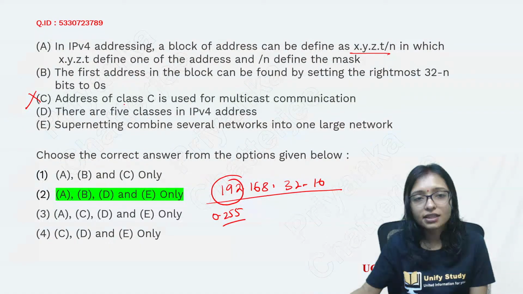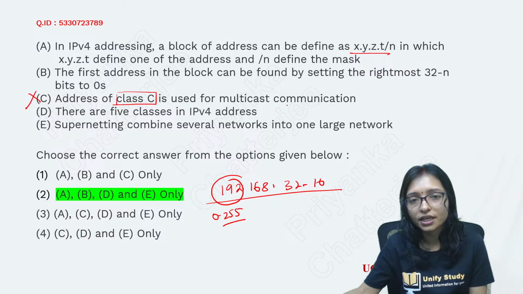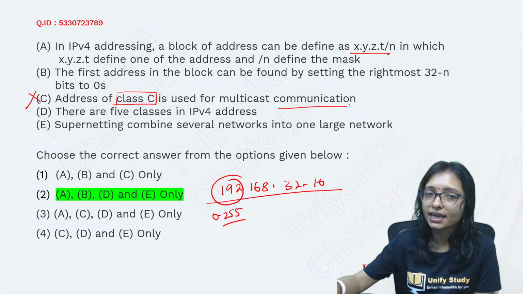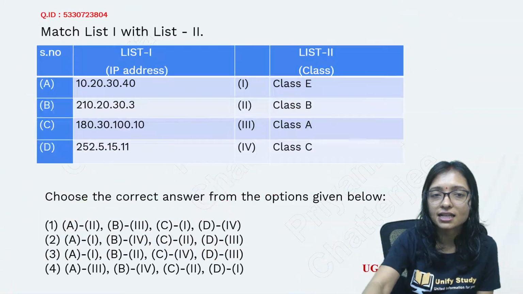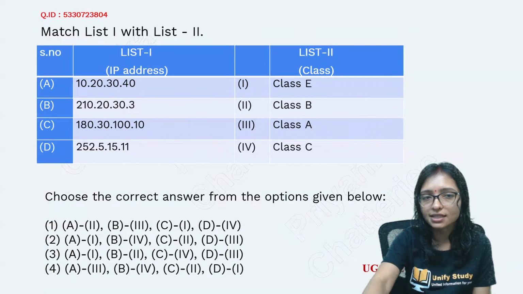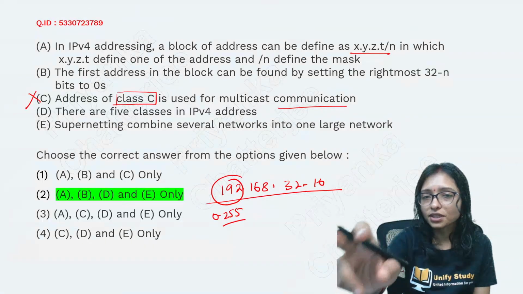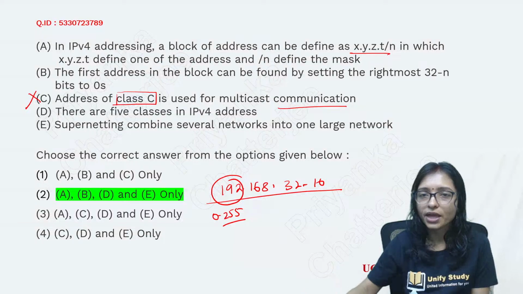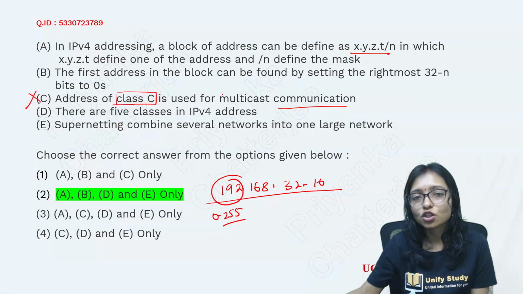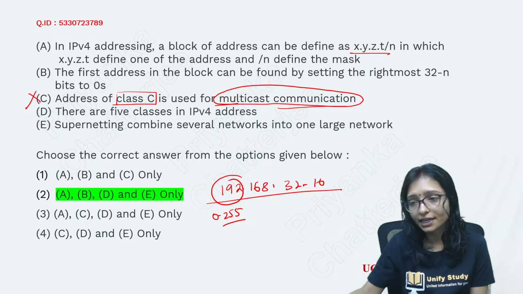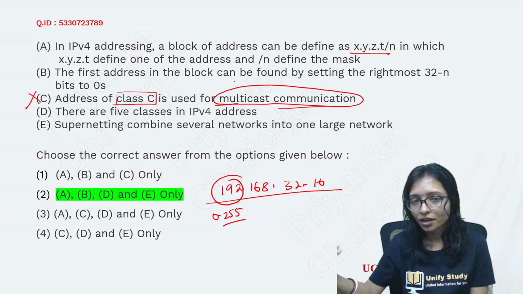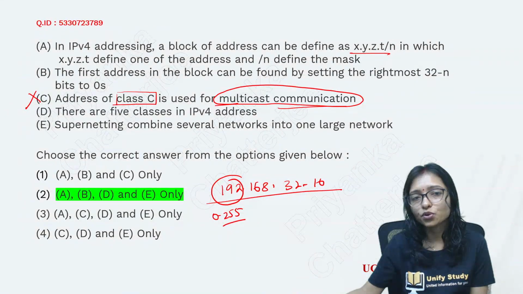Here it is given that class C is multicast communication. Is it class C multicast communication? Class A, class B, class C, class D, class E. There are 5 types of classes. After this question, we will do the revision of that area. Here this is not multicast. Then what is? You can tell me in the comment section. If C is not multicast, then what is class C? Recall it, then I will help you to do that.